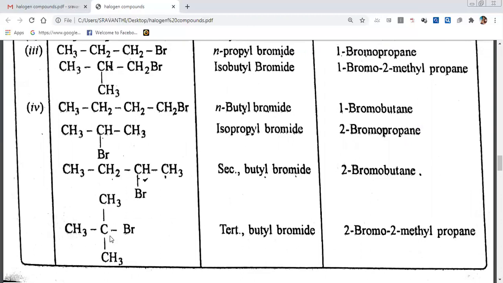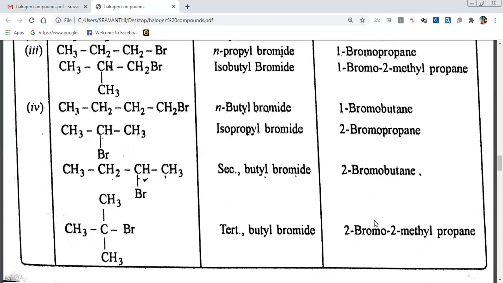Secondary means if a carbon is connected to 2 carbons, we call it a secondary carbon. If a carbon is connected to 3 carbons, this middle carbon is connected to this carbon, this carbon, this carbon. That means this carbon is connected to 3 carbons. That's why it is called tertiary. How many carbons are there? 1, 2, 3, 4. Tertiary butyl bromide.